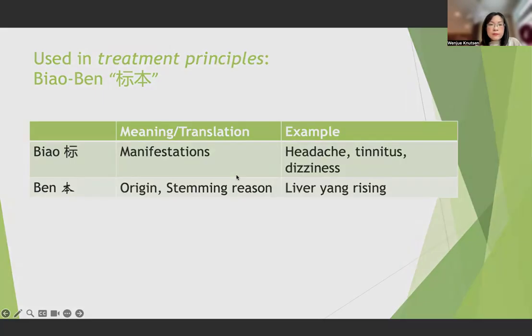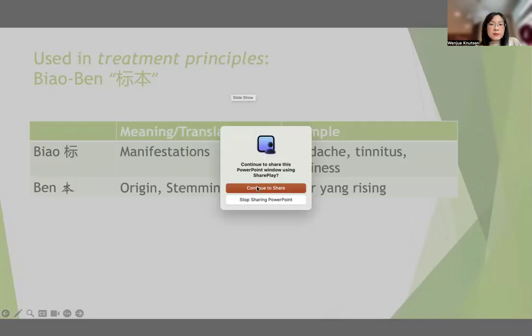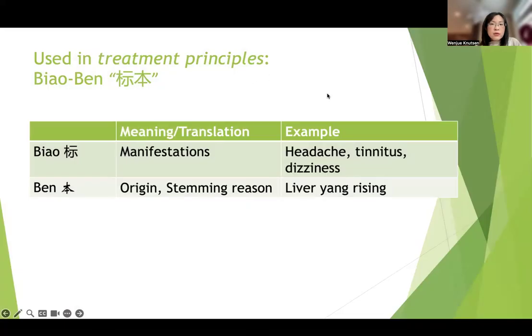It's Gen-Jie and Biao-Ben. So now let me first share my screen. Same as usual, I will try to be brief, but extremely clear. So what is Biao-Ben? I think first we need to remember or understand the definition of Biao and Ben. But more importantly, we need to understand why are we even talking about this theory, right? So there's a little chart.